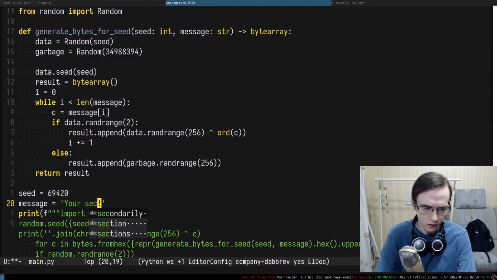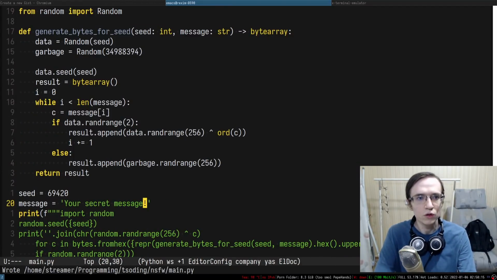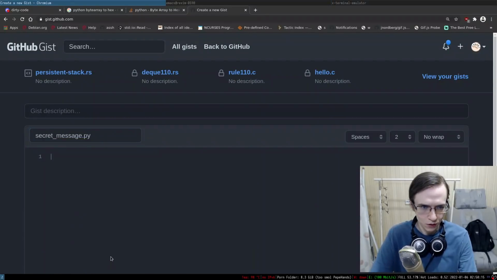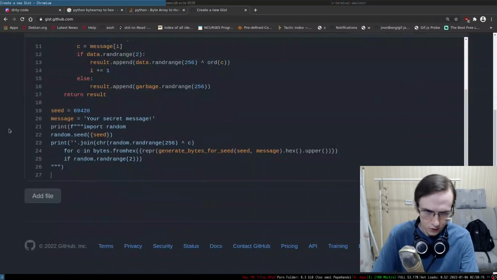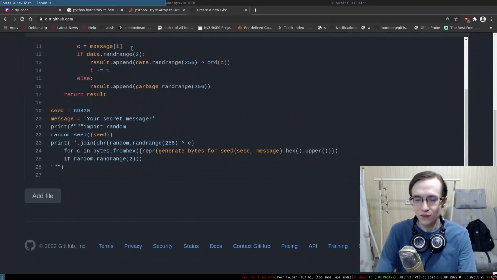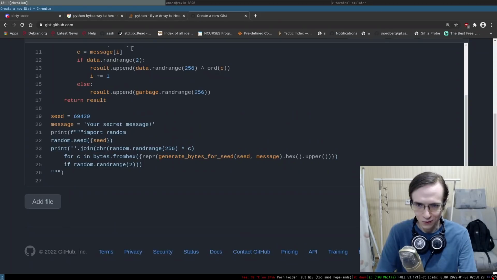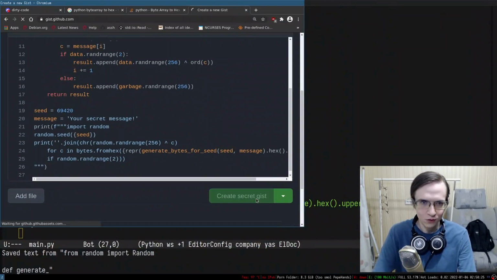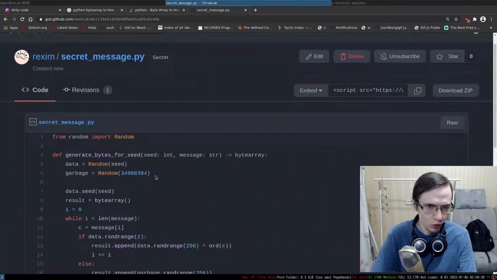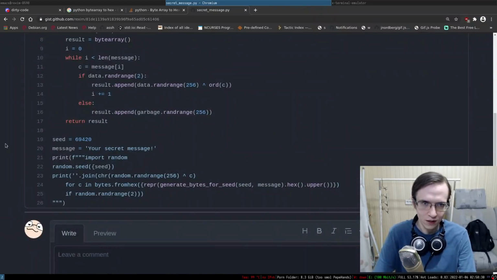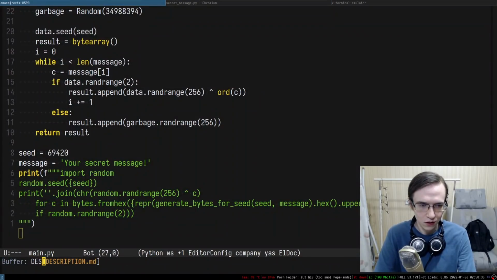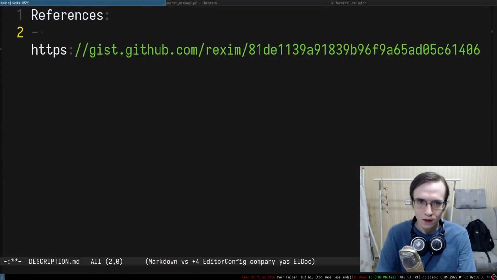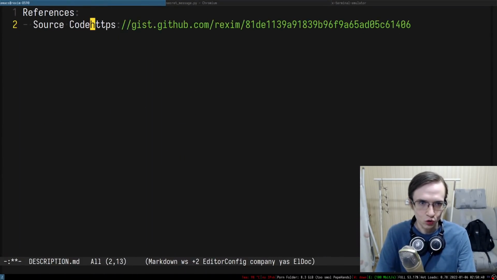Your secret message, and I'm going to put this entire thing in here. There we go. Here is the button to post this. So let's create a secret gist. For a secret code generator, we're going to use a secret gist, and I'm going to put the link in the description. So this is basically the source code.